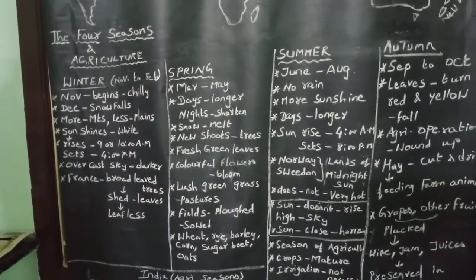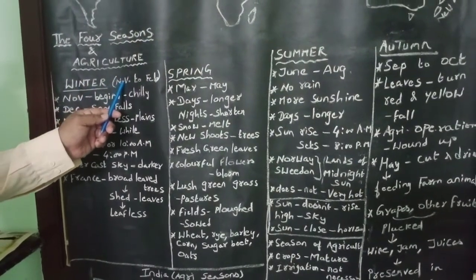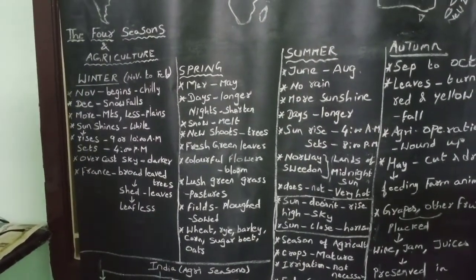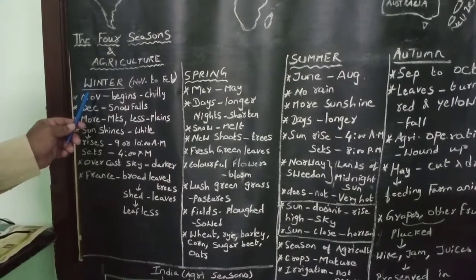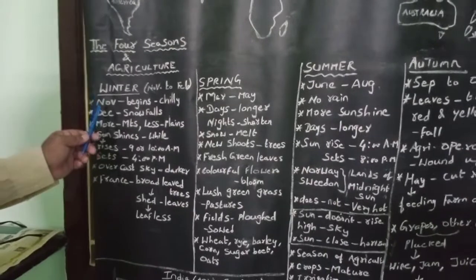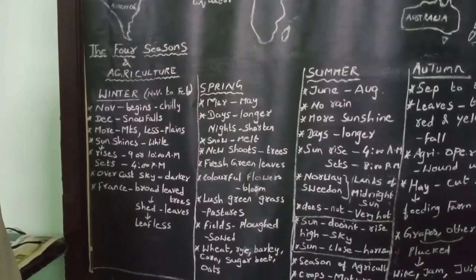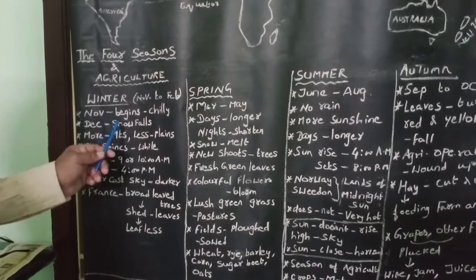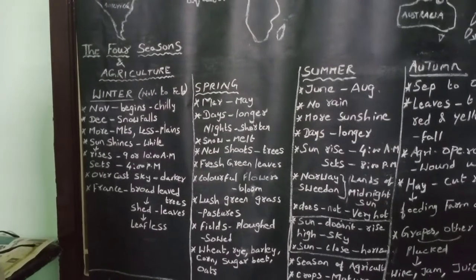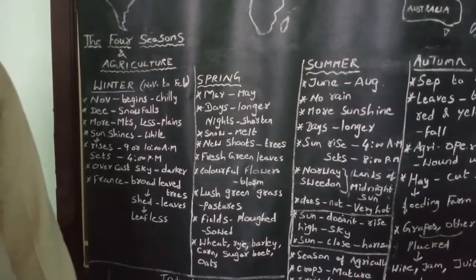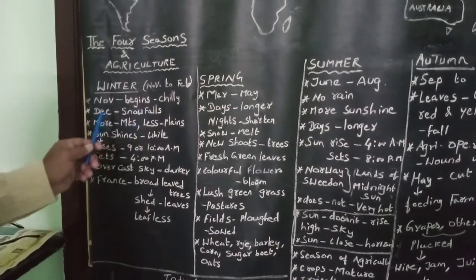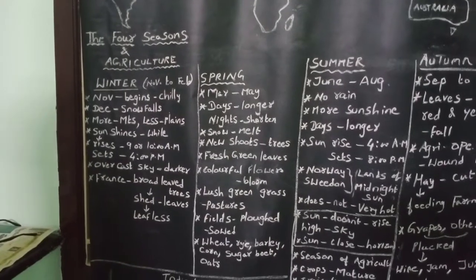In Europe continent, winter season starts in the month of November and ends in February. As November approaches, Europe continent begins to get chilly. In the month of December, the European continent gets cool climate where snow falls heavily. In winter season, snow falls more in mountains and less in plains.